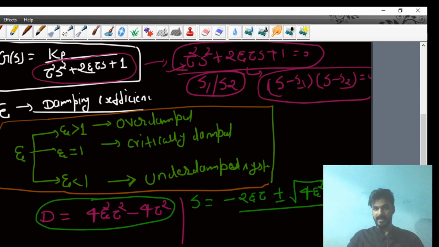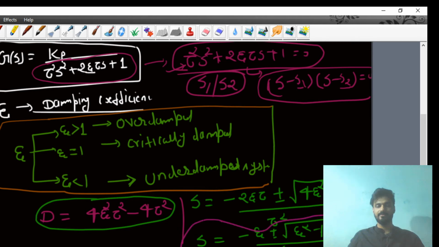My dear student, sometimes they give questions on this particular formula. If they give the roots of the quadratic equation in the denominator, then you have to calculate the value of zeta, that is the damping coefficient. And in my next slide I will be discussing this particular formula.